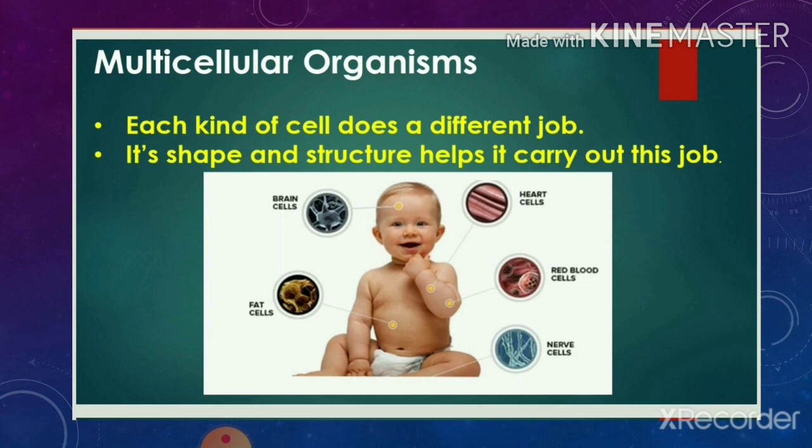We will study about this in later classes, but I am just giving you a short description, that there are various types of cells present in our body, and each cell has a different function to perform. Its shape and structure also differ according to what kind of function it is doing.